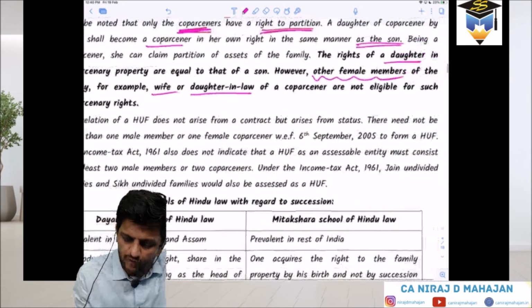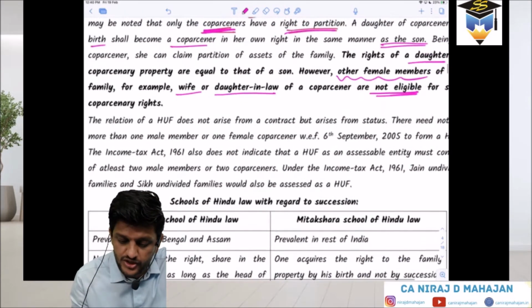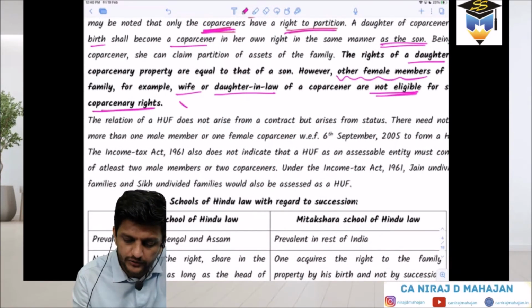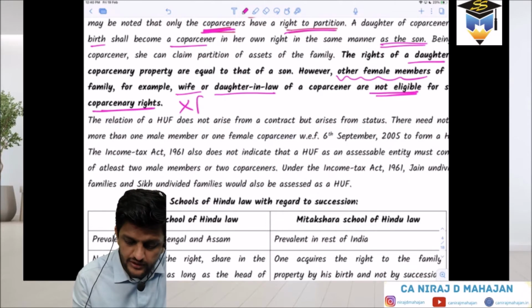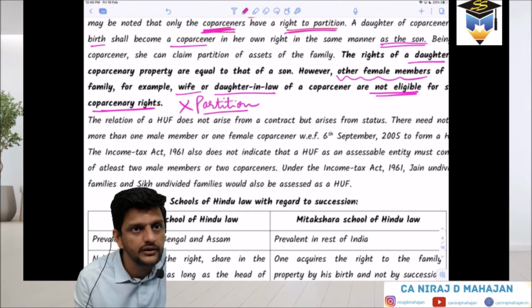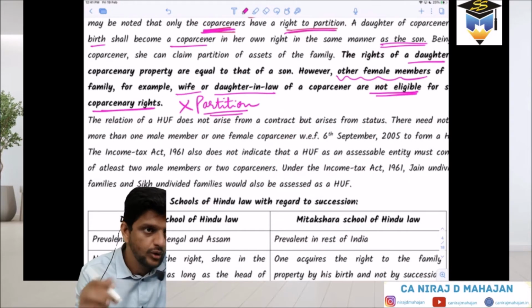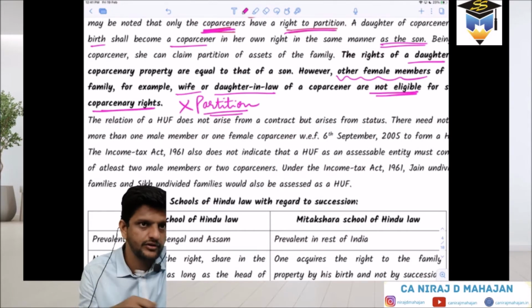Understood? They are not eligible for such co-parcenary rights. That means they cannot ask for partition of the family assets. Understood? So who can claim partition? Own daughter. Who cannot? Wife or daughter-in-law. Simple? Clear? Yes?